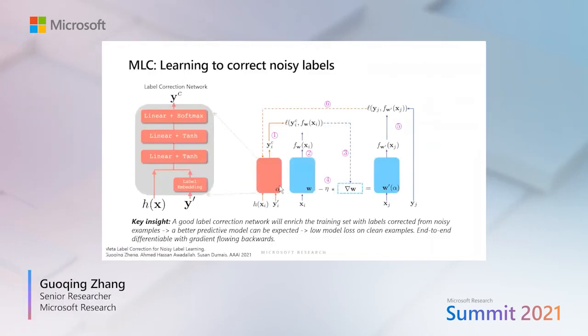Let's take a deeper look into this framework. In this plot, I'm showing the detailed architecture of this framework for using meta-learning to leverage corrected labels. On the left-hand side is the label correction network, which takes the noisy features and also their weak labels as input and tries to produce the correct labels. Our main task model takes that as data and trains its own parameters. Then the main model is evaluated over this small set of clean examples, and this loss can be used to update our meta parameters.